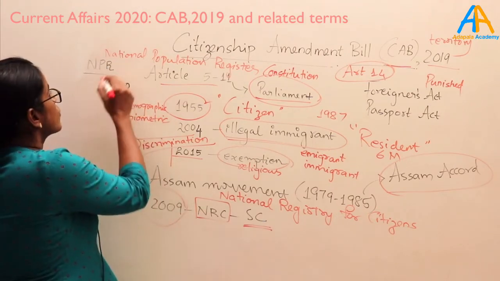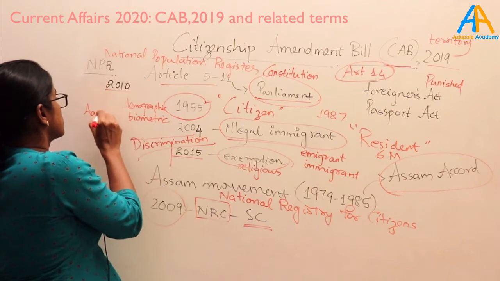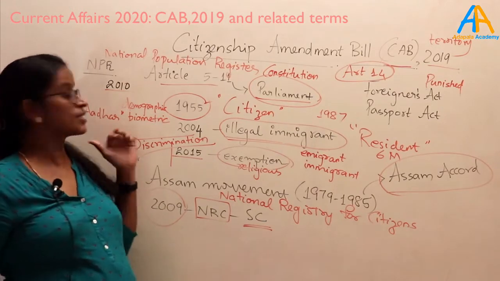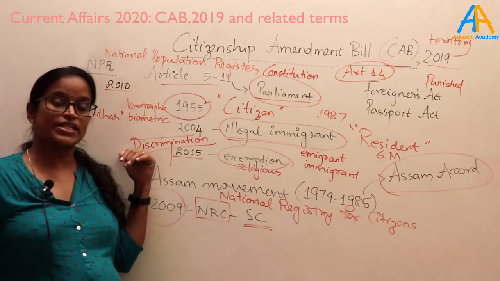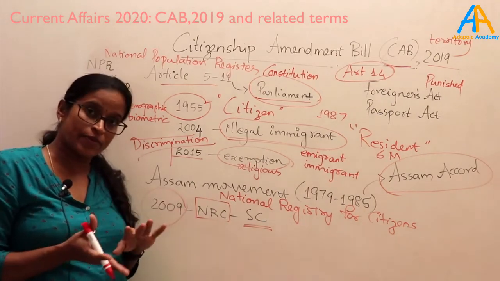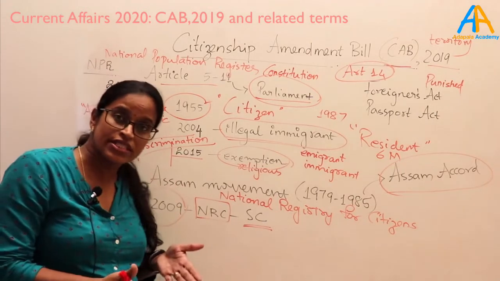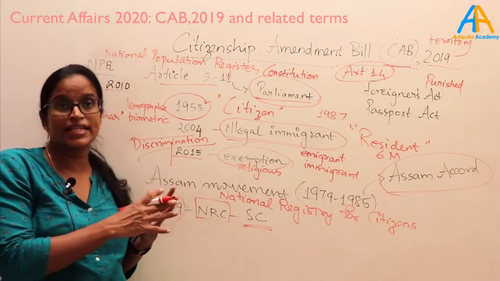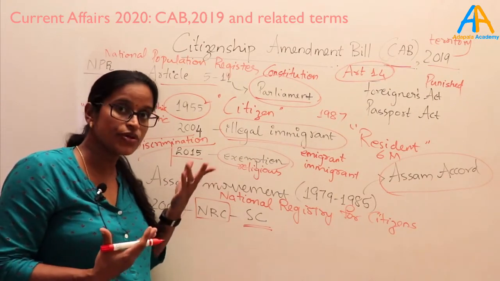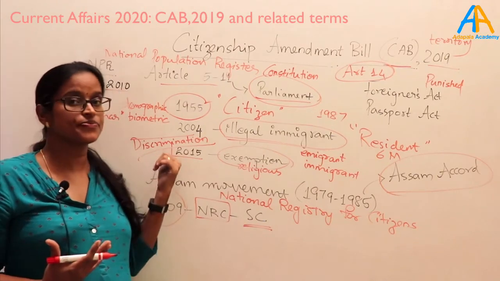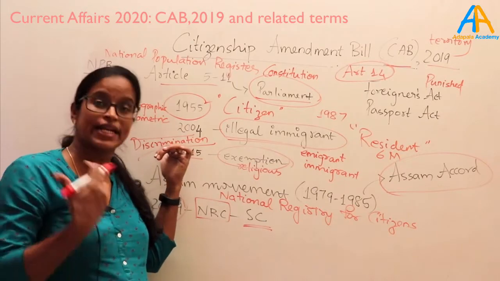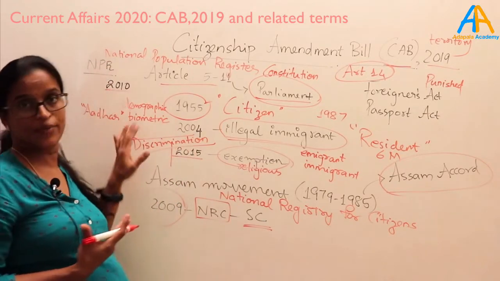So there is a conflict between the NPR and Aadhaar. Why is this duplication required? Both are collecting the same data. But it has been maintained that Aadhaar and NPR serve different purposes. Aadhaar is for targeted delivery of services, so it should remain like that. The Aadhaar database cannot be used by any other people without the Aadhaar authority's permission, that is UIDAI's permission, and NPR data will be with the government, so the government can take different actions and plans according to the NPR data.